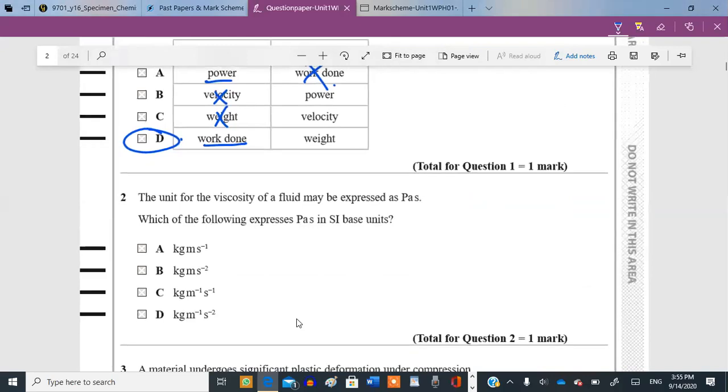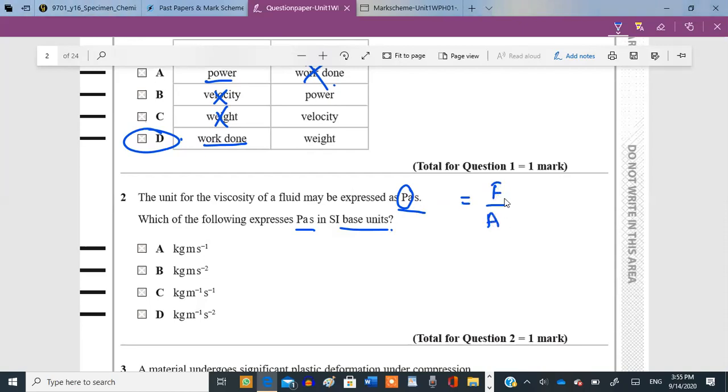Question 2. The unit of viscosity of a fluid may be expressed as Pascal second. Which of the following expresses Pascal seconds in SI base units? All we need to do is just convert the pascals, because second already is a base unit. Pascals means pressure, and pressure means force over area.